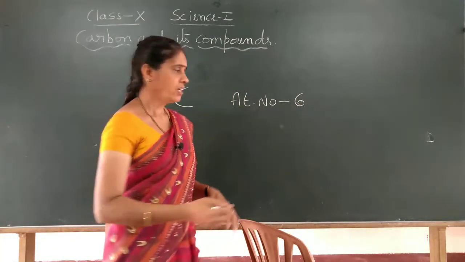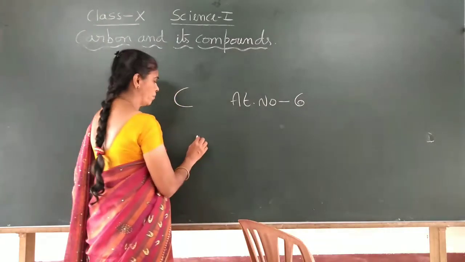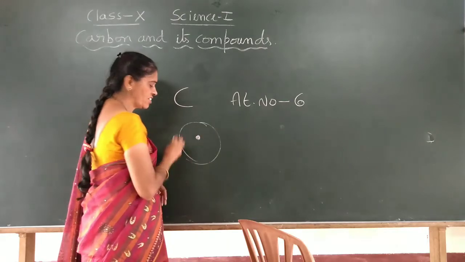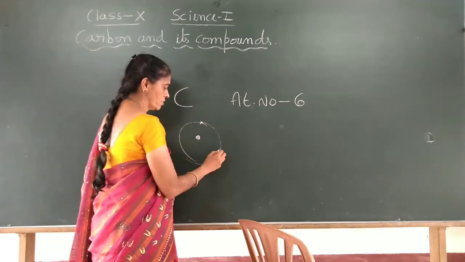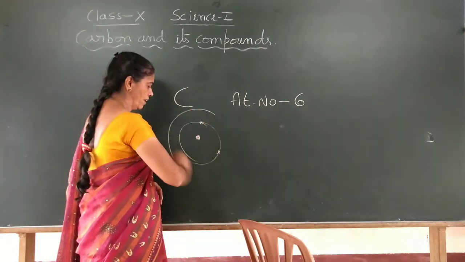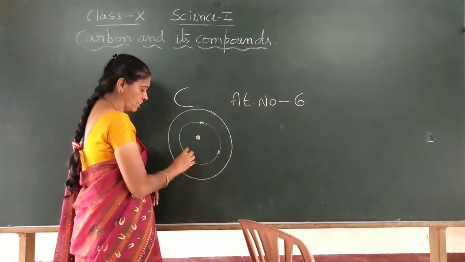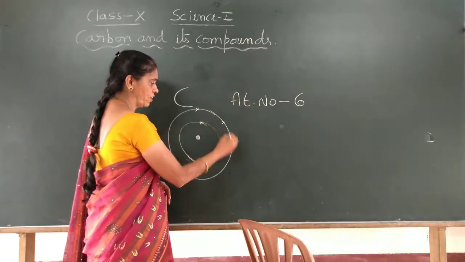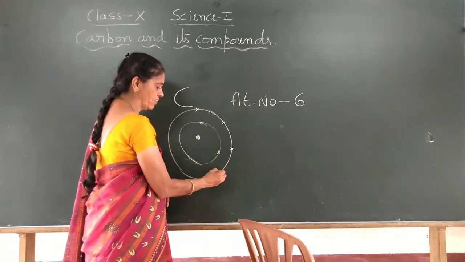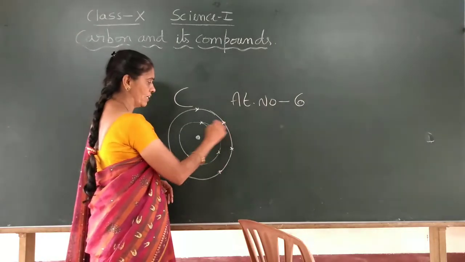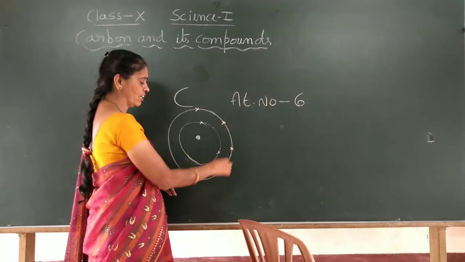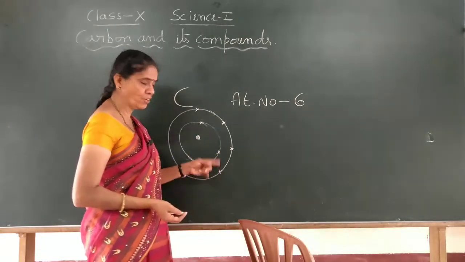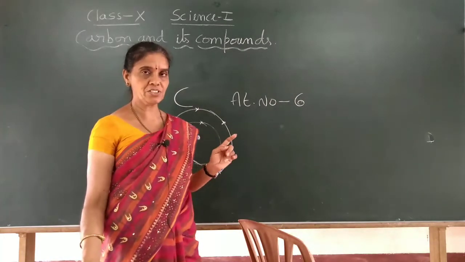It means if you take one atom of carbon, with the nucleus at the center, first you have the K shell with 2 electrons, because only 2 electrons can fill the K shell. And how many electrons are left in the outermost shell, which we call the valence shell? So 2 electrons here and the remaining 4 electrons in the outermost shell, namely the valence shell. So we have 4 electrons in the carbon valence shell.